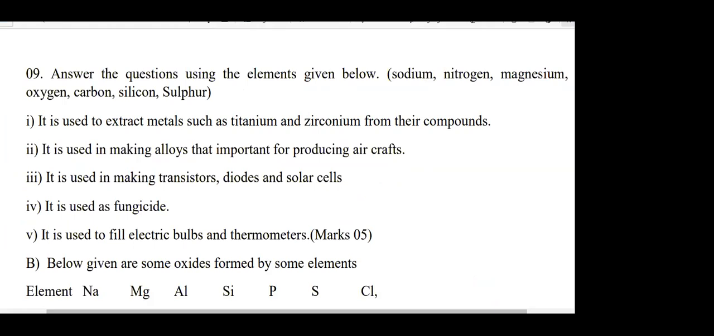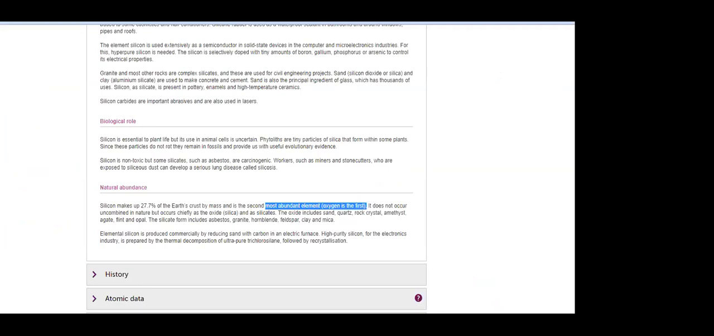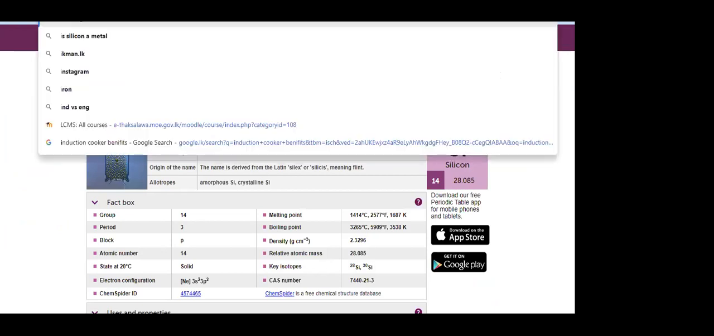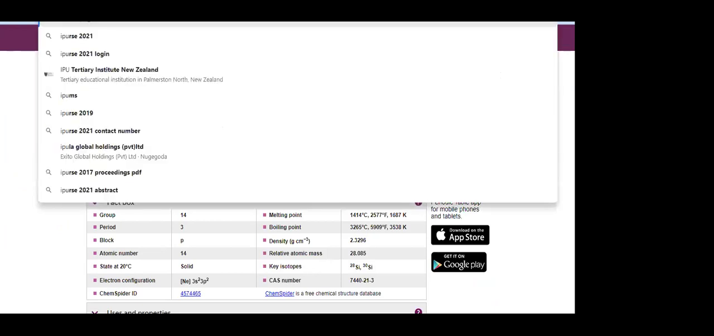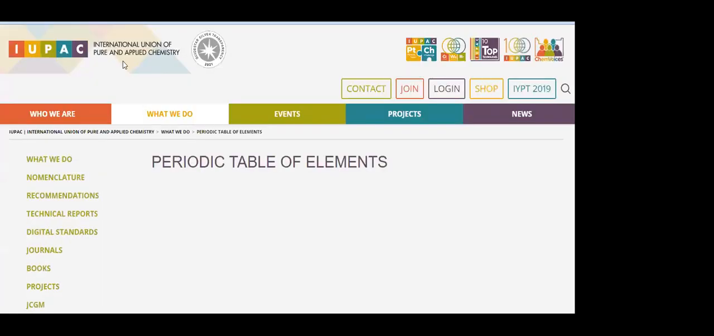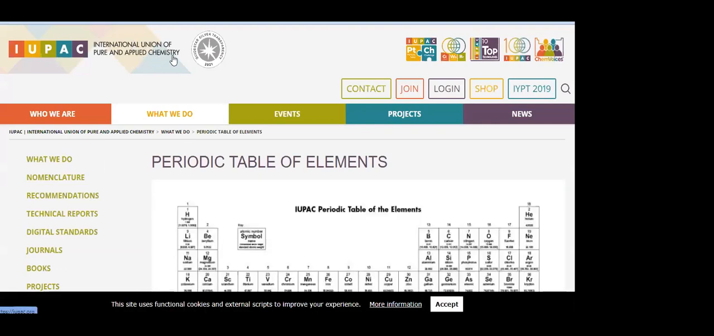Right. Now there's one more thing. I'll give one more. If you search IUPAC periodic table, that is the second reliable one. What is IUPAC? International Union of Pure and Applied Chemistry. If you search IUPAC periodic table, IUPAC.org. This is also a very reliable website. You can find any information about elements. So these are the updated ones.